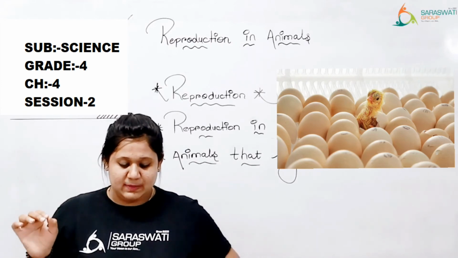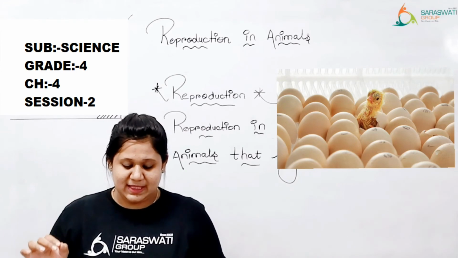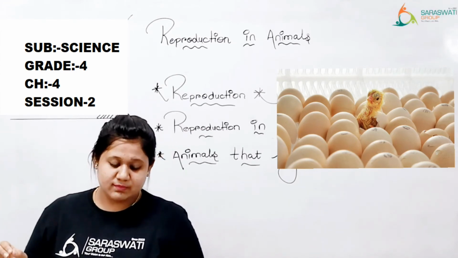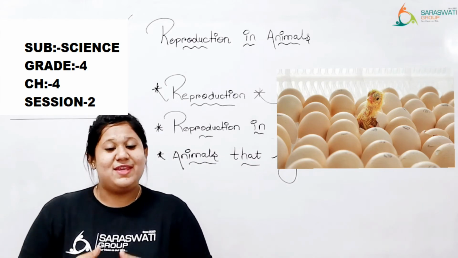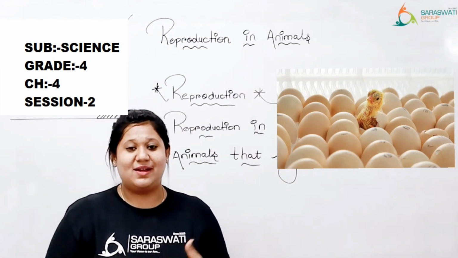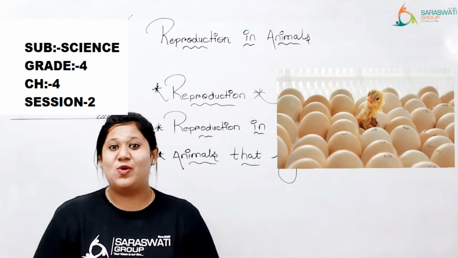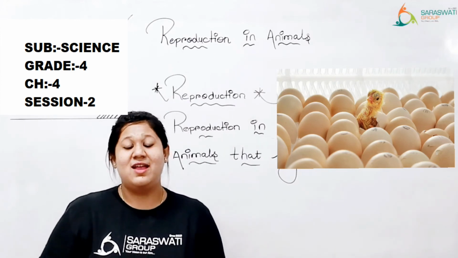The parent birds feed their babies till they are strong enough to look after themselves. Kids, we human beings have parents, right? हमारे सबके parents होते हैं, they are so much taking care of us, right? वो हमारी बहुत अच्छी care करते हैं.